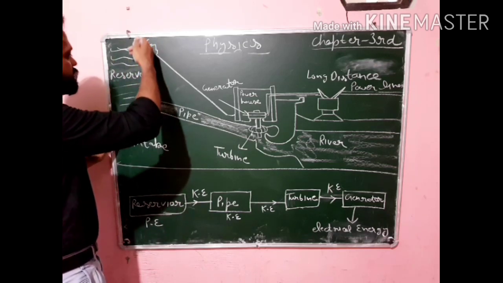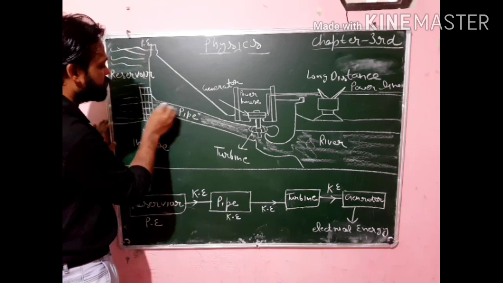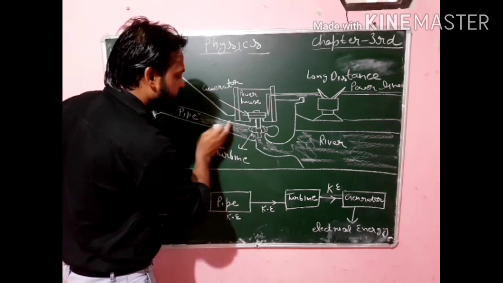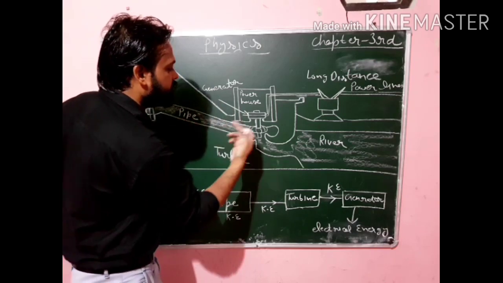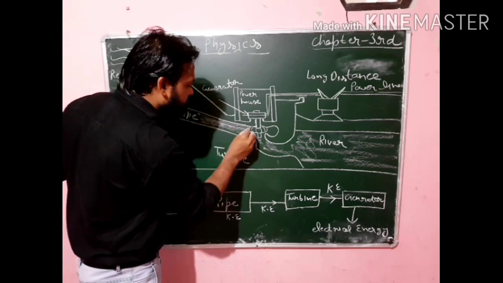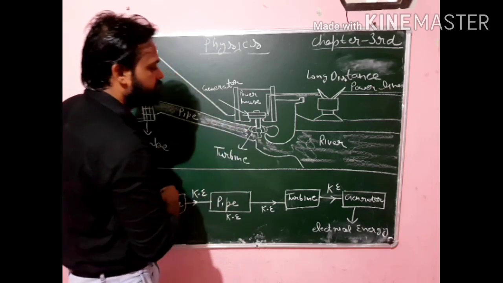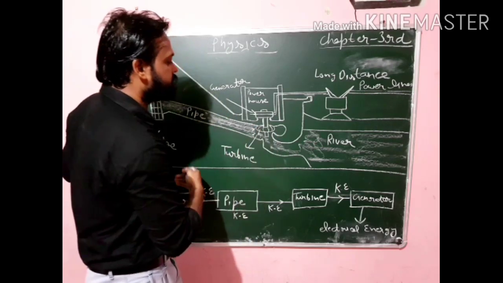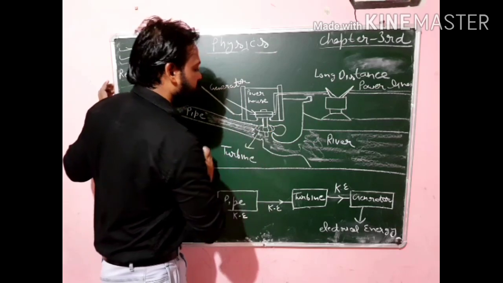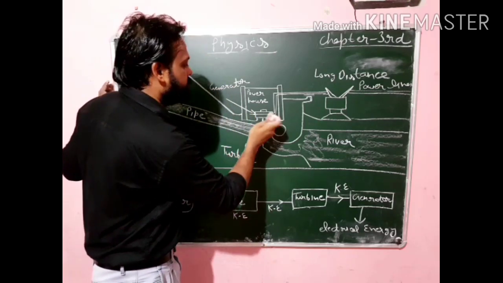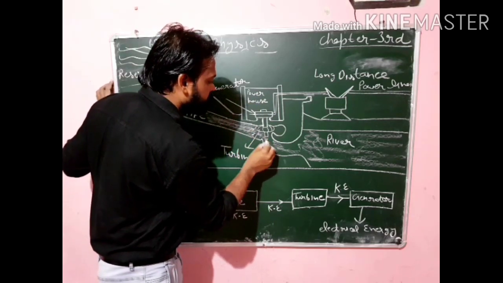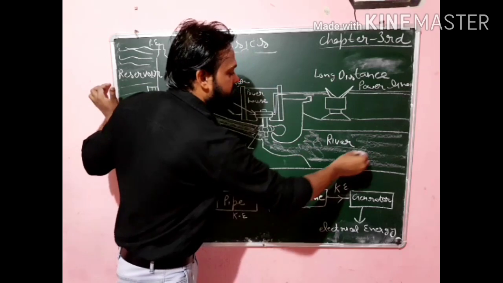Then this potential energy is converted into kinetic energy, and the water starts flowing through this pipe, and when it reaches here, this kinetic energy of the water rotates the wheels of the turbine. You can see here is a wheel, and when the water strikes the wheels of the turbine, it rotates them, and further the turbine runs this generator, and when the generator is running, electricity is produced. Then the water flows on and reaches the river.